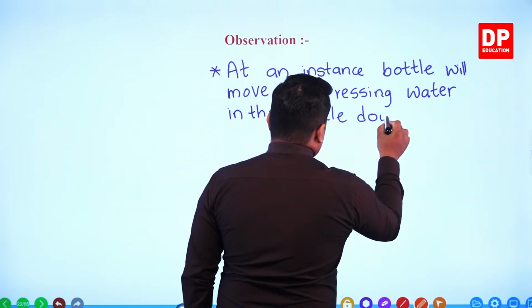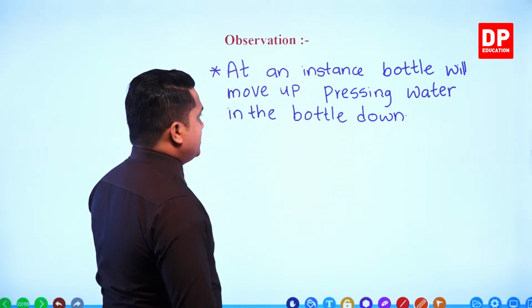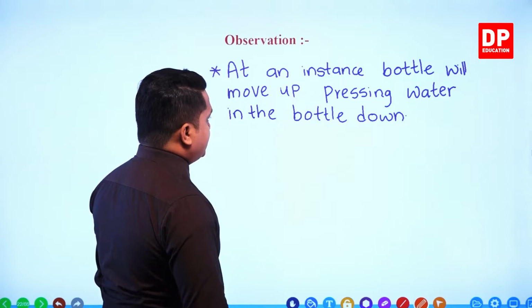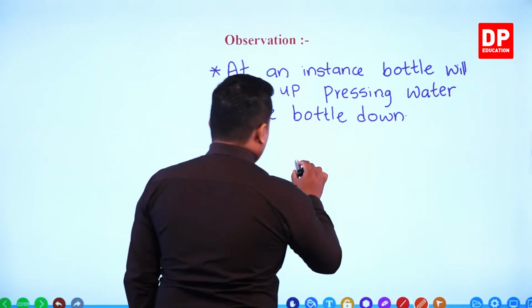At an instance, bottle will move up, pressing water in the bottle down. So this is how it occurs.